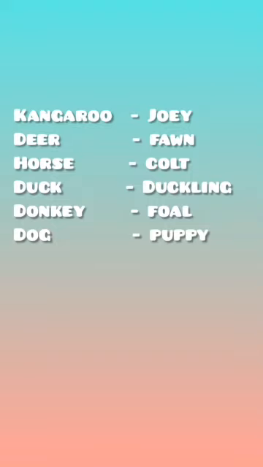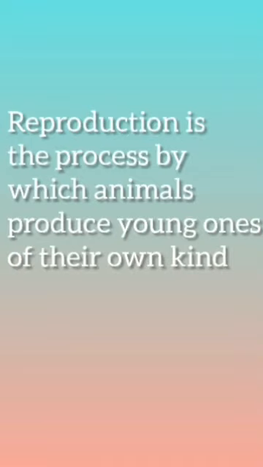So we know that all animals have the ability to produce their own young ones. So let us discuss how this happens. The process by which living things produce more of their kind is called reproduction. So reproduction is the process by which animals produce young ones of their own kind.